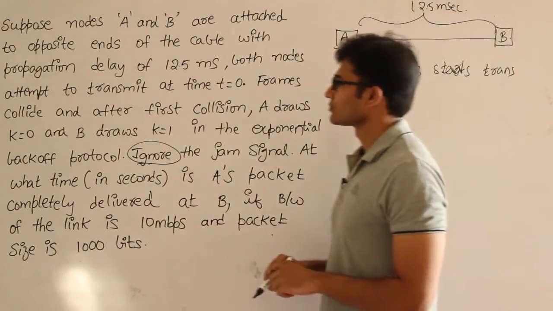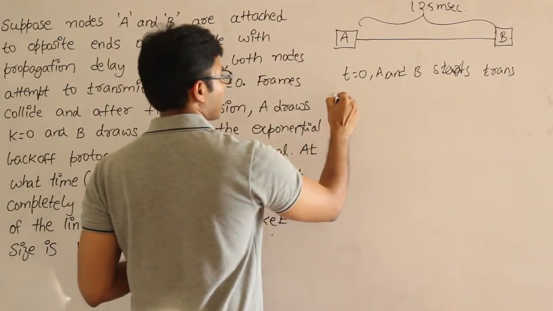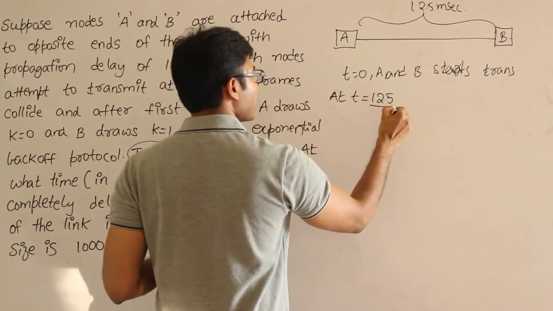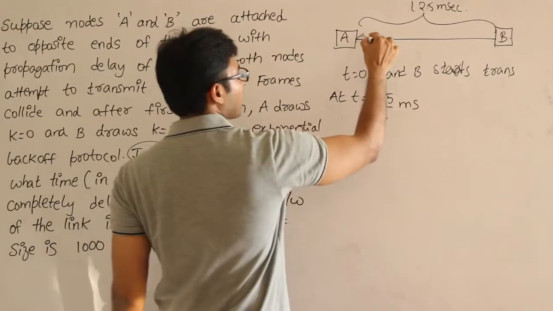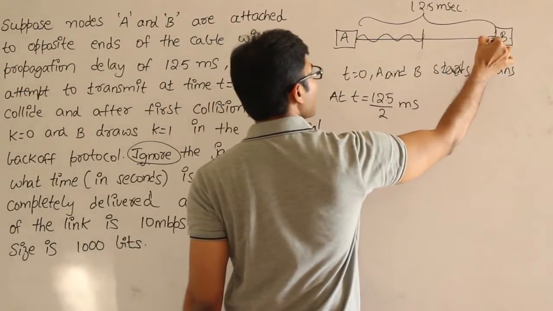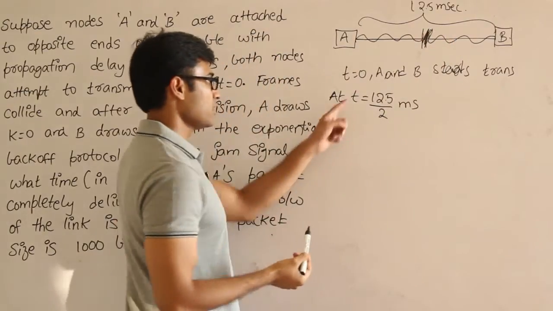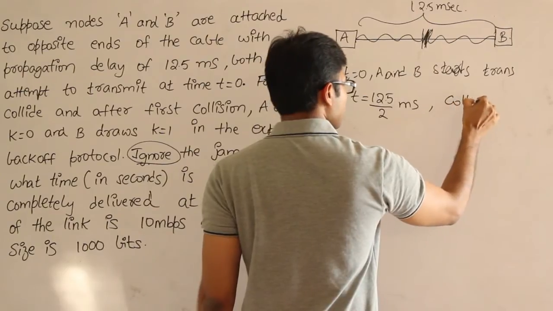Right? And now what happens? When will the collision happen? At time t equal to exactly midway, 12.5 divided by 2 milliseconds, when both of them have started, exactly at midway, both the first bits will come here and they will collide, which means at time t equal to 12.5 by 2 milliseconds, there will be collision.